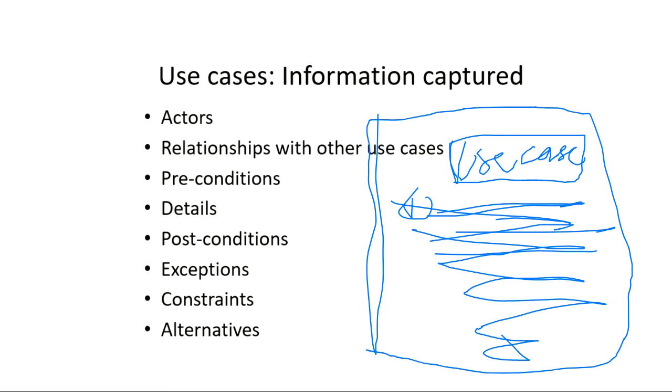And when UML came, they saw that drawing is much easier and much more appealing to the user. They started creating use case diagrams, but the concept behind them remains the same: that you have to capture the behavior of the system in a very abstract way so that non-technical persons are also able to understand your system. Okay, so what is the information that is captured by a use case or a use case diagram?